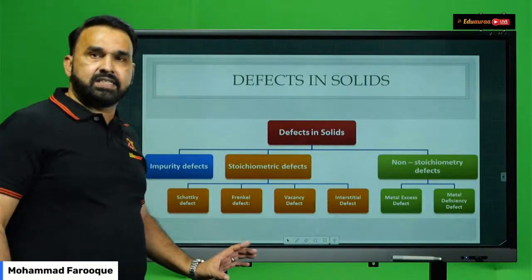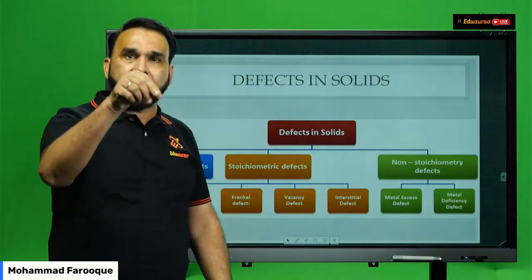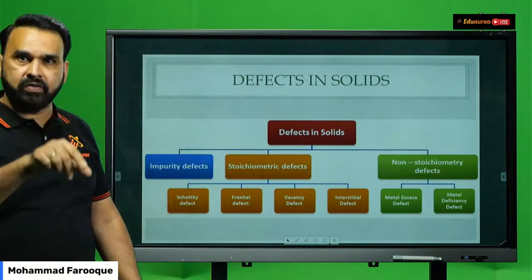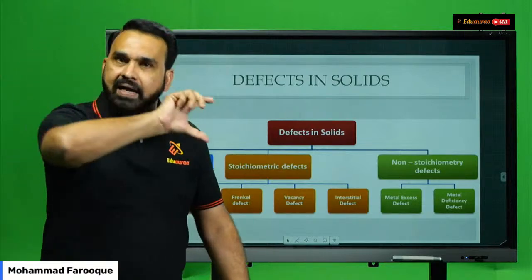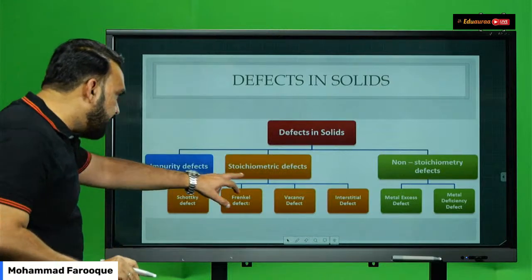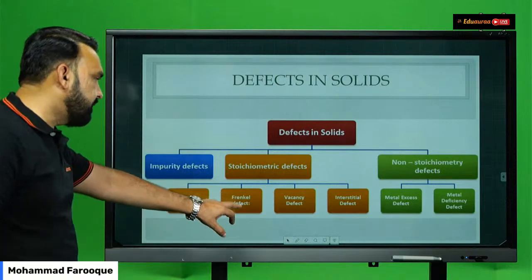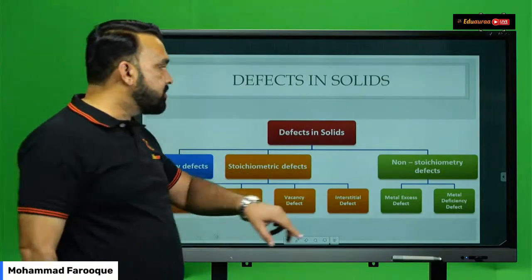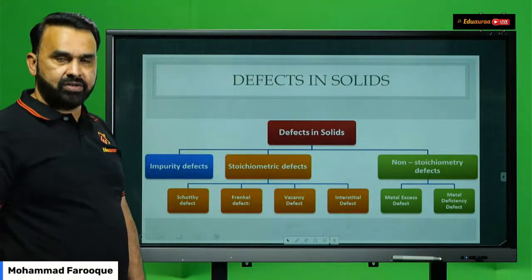You have defects which are called point defects and line defects. In a point defect, only one individual particle is missing from the whole crystal structure. One cation or one anion is missing, and that becomes a point defect. If a row of cations or anions or particles are missing, then it forms a line defect. Under the stoichiometric defects, you have Schottky defects, Frenkel defects, vacancy defects, and interstitial defects. Under non-stoichiometric defects, you have the metal excess defect and metal deficiency defect.